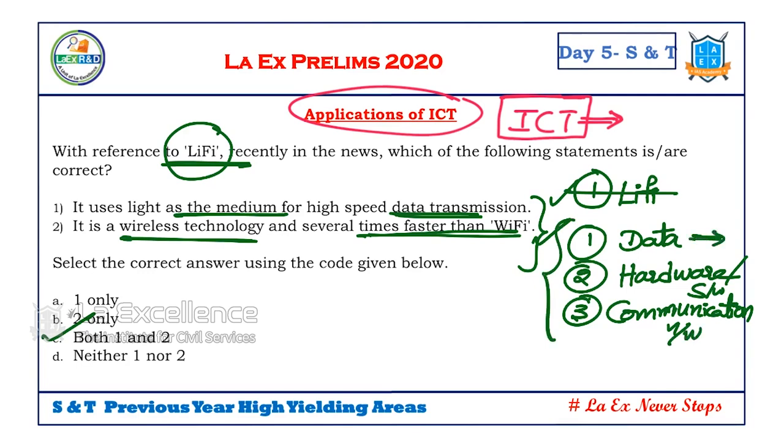For example, cloud. What is it? It is a technique of data storage, hardware and software. Different types of hardwares and softwares. Communication network. One of the communication networks is our internet. Internet is a communication network. So likewise, we have basic issues that we should focus on and then applications of all of them. Applications of using all these are the issues. So let's see what are the issues that are in use with regard to ICT, information communication technology.